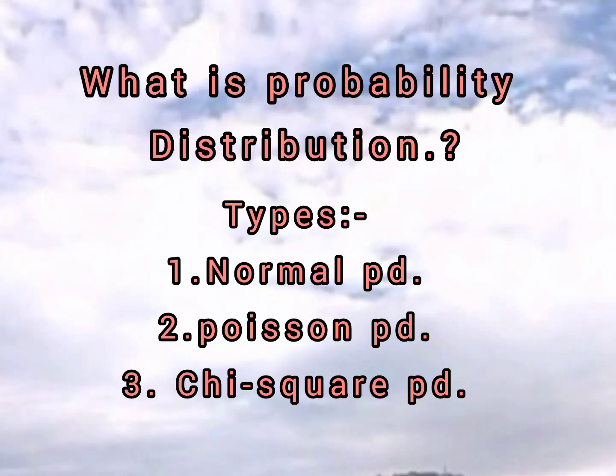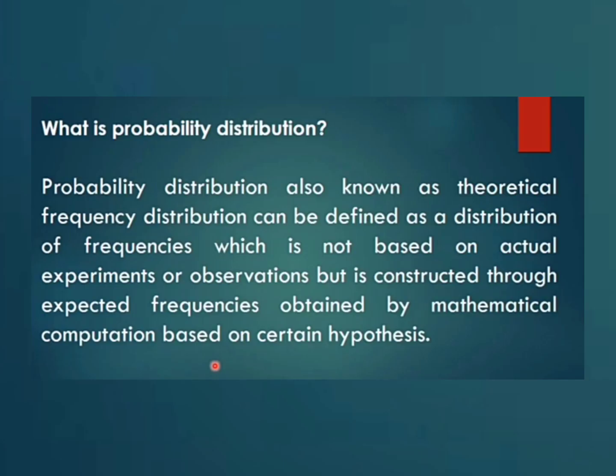Now let me discuss what a probability distribution is and its types: normal probability distribution, Poisson's probability distribution, and chi-square probability distribution. Now let me study deeply about the normal probability distribution. At first, what is a probability distribution?